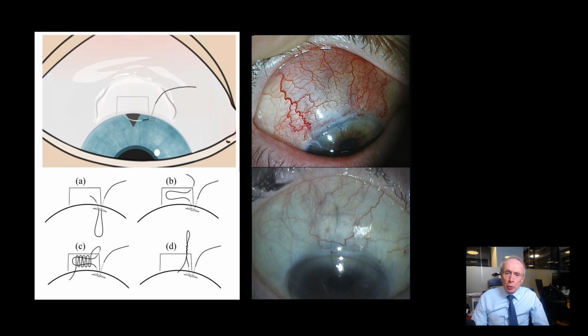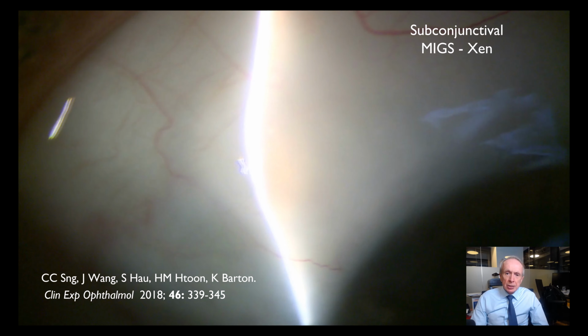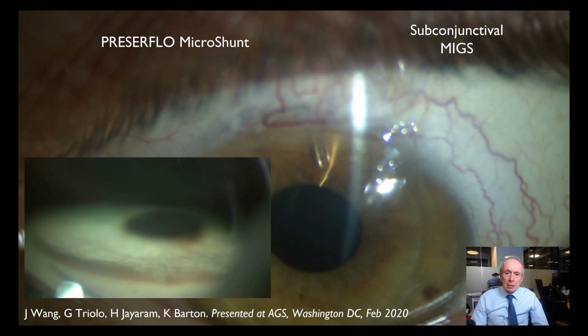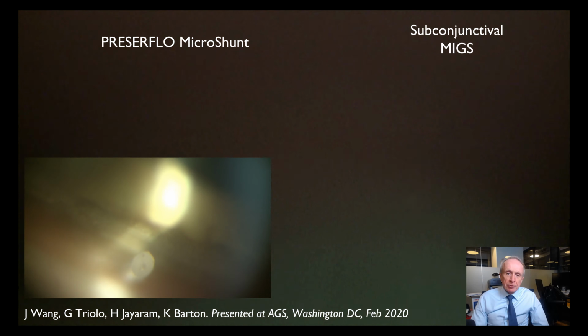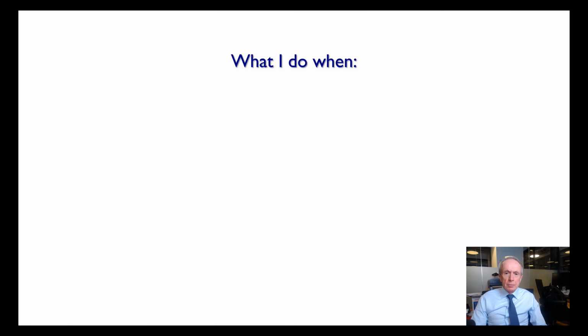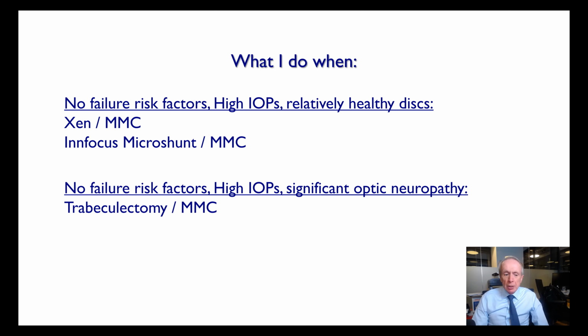However, if you're performing trabeculectomies in uveitis, it's worth adding extra sutures as there is a higher risk of hypotony. This publication reports a series of XENs and was published in Clinical and Experimental Ophthalmology in 2018. We have also presented a series of InFocus MicroShunts in uveitis at the American Glaucoma Society this year. Results of subconjunctival MIGS in uveitis mirror the difference between MIGS and TRABs in POAG. In other words, they're reasonably successful but less successful than TRABs.